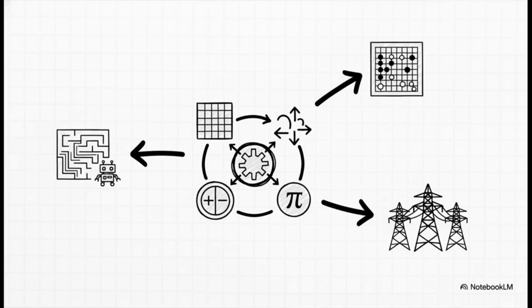And that's really the magic of it. States, actions, rewards, and policy. These four simple ideas are so universal that they can be used to describe almost any decision-making problem you can think of, from a simple maze to something as complex as managing an entire country's power grid.